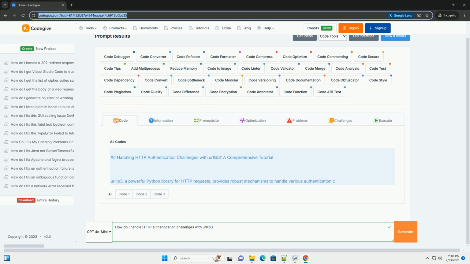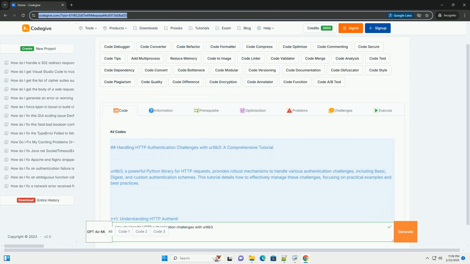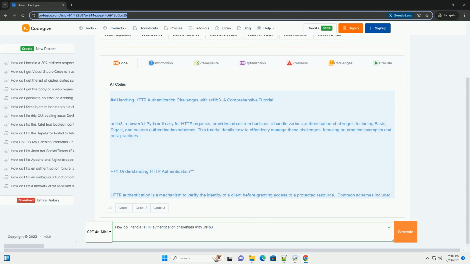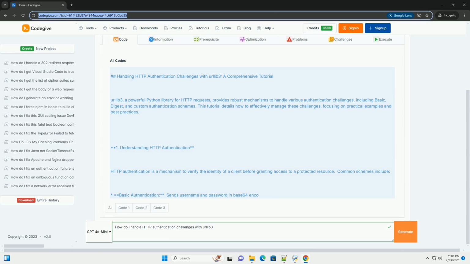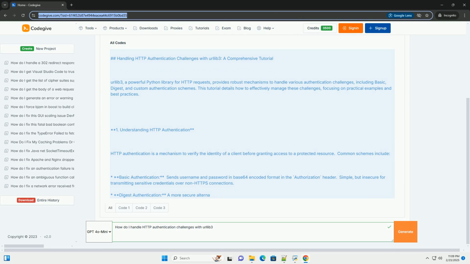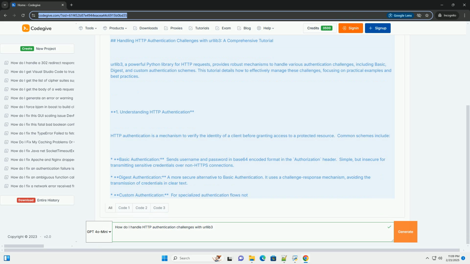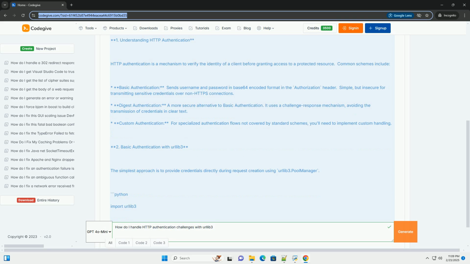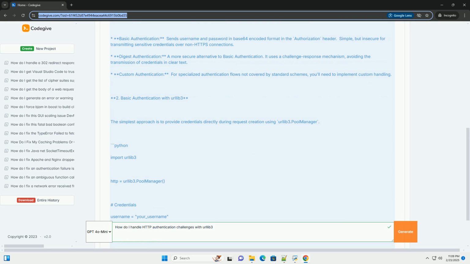Handling HTTP authentication challenges with urllib3, a comprehensive tutorial. urllib3, a powerful Python library for HTTP requests, provides robust mechanisms to handle various authentication challenges, including basic, digest, and custom authentication schemes. This tutorial details how to effectively manage these challenges, focusing on practical examples and best practices.